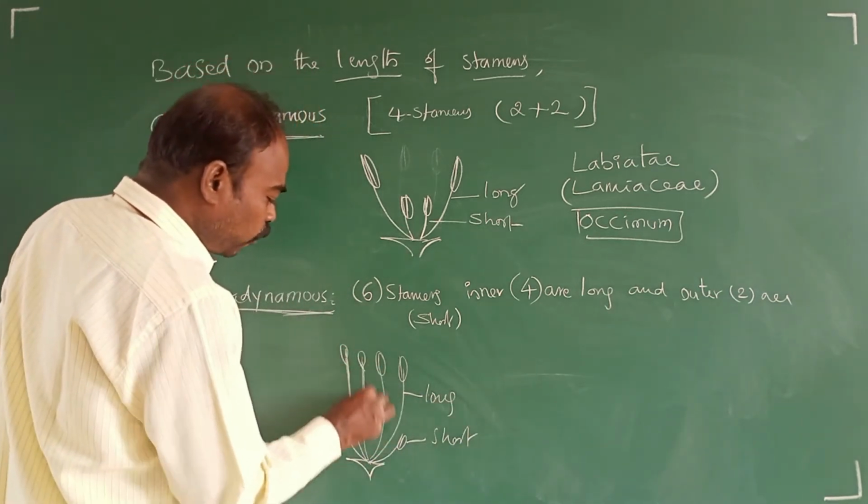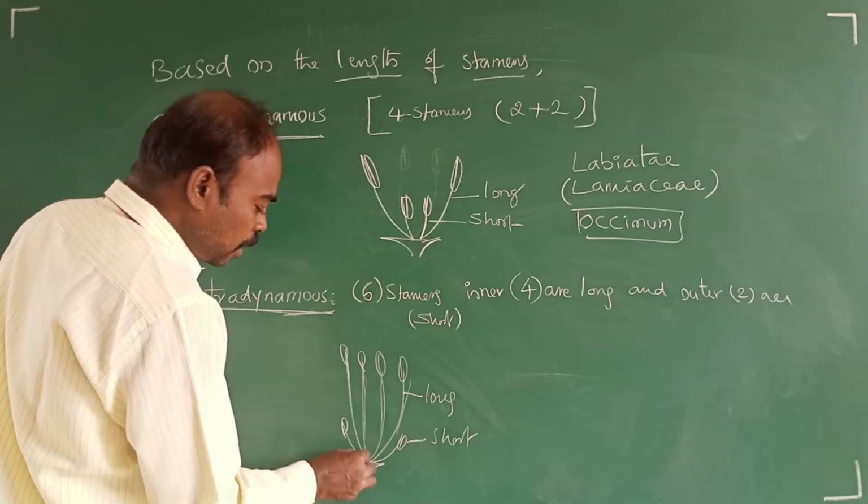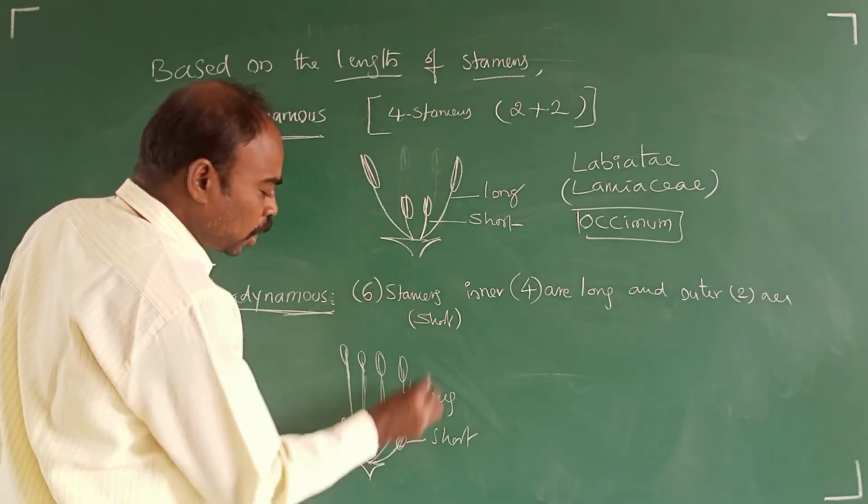So, inner 4 are long stamens, outer 2 are short stamens.